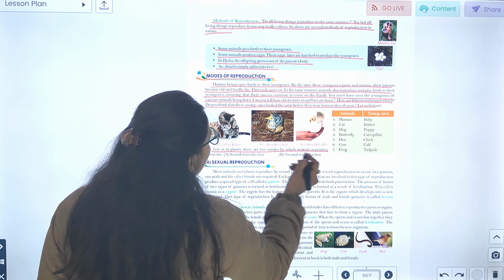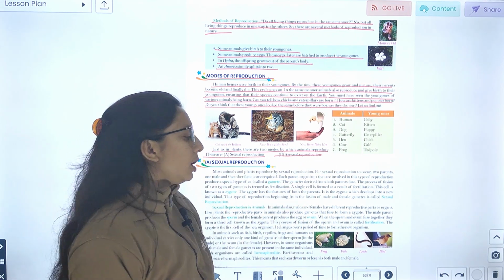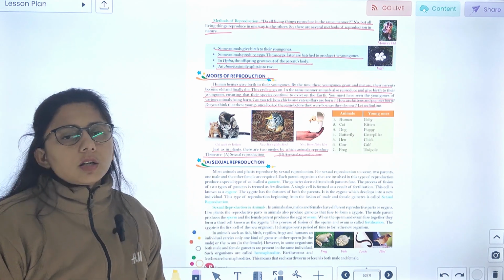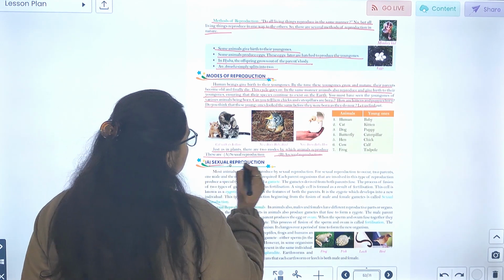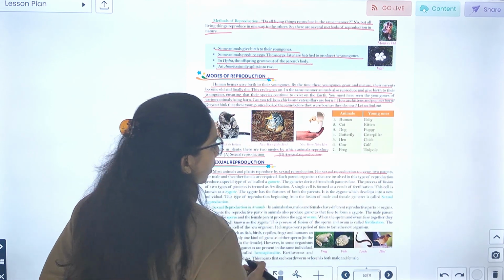Just as in plants, there are two methods by which animals reproduce: sexual and asexual reproduction. ठीक है, एक sexual reproduction होती है और एक asexual reproduction होती है. First, we will study about sexual reproduction. Most animals and plants reproduce by sexual reproduction.